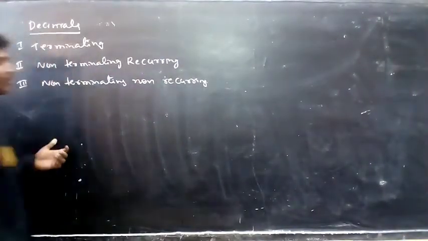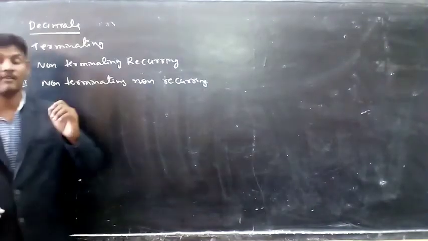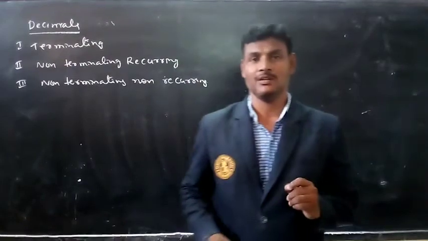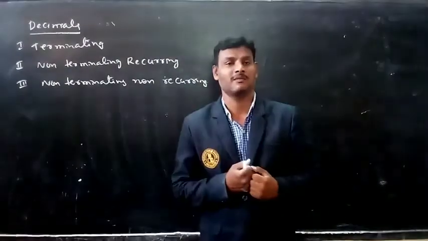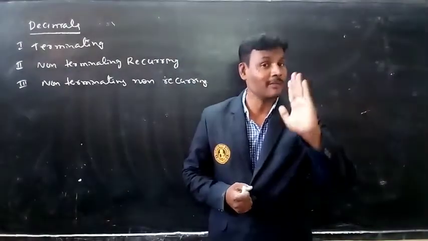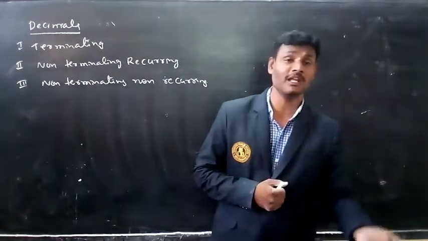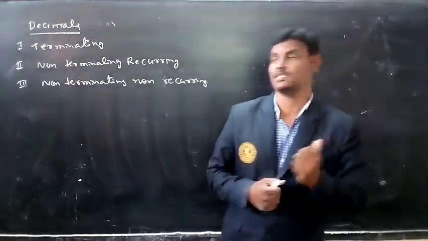So our next topic is decimals. There are three types of decimals. First one, terminating decimals. Second one, non-terminating but recurring decimals. Third one, non-terminating and also non-recurring decimals.